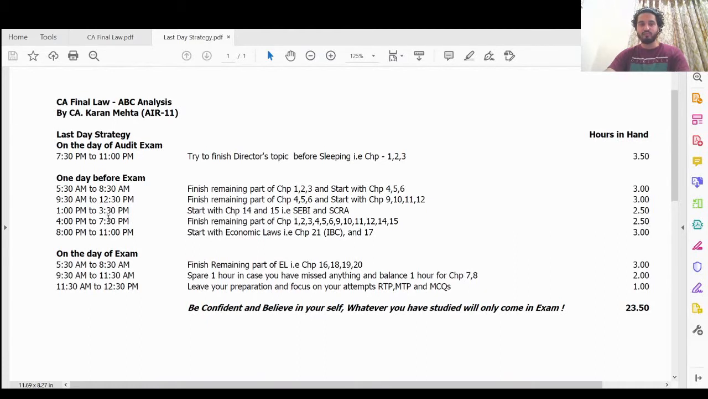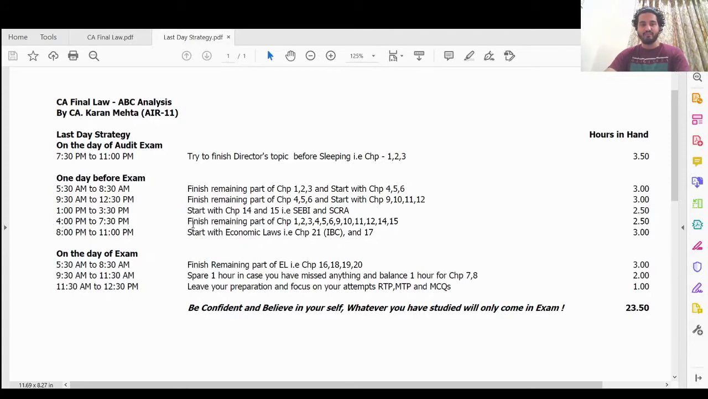Then from 4 to 7:30 is our buffer period. In this buffer period, if anything has been left out in company law and securities law, try to finish that in 2.5 hours. So you have to be very strict with these deadlines. As time passes, you have to ensure that you finish that part.